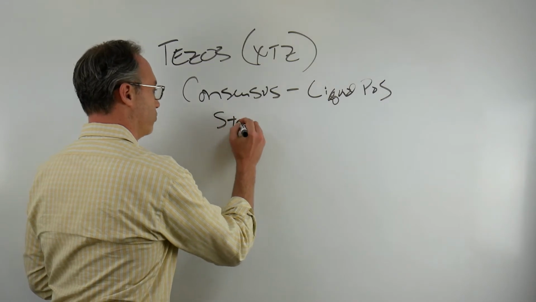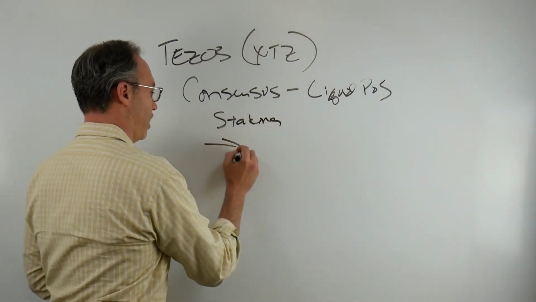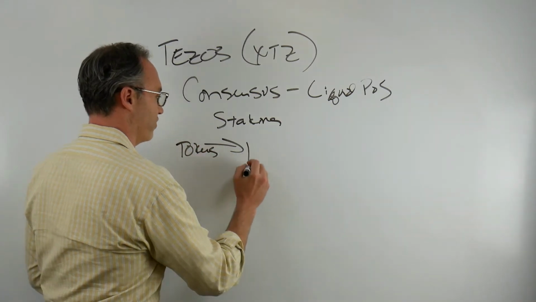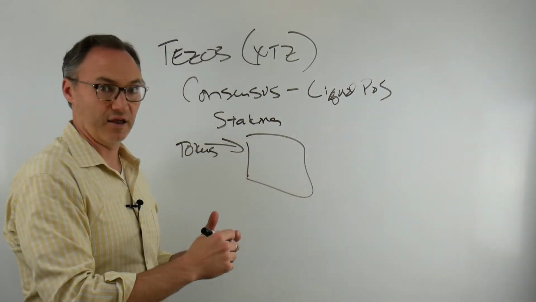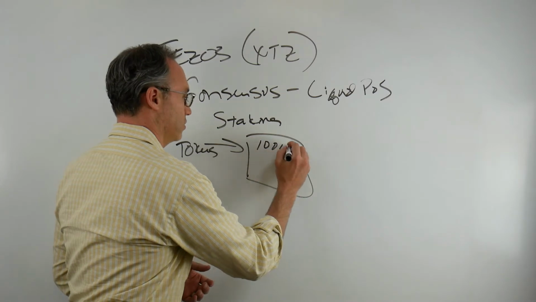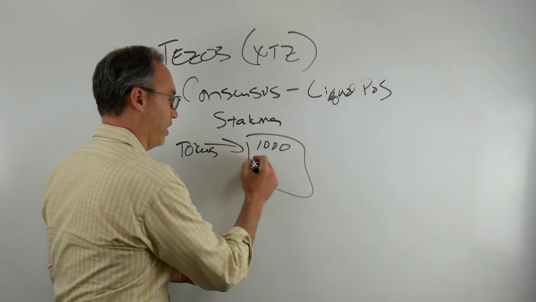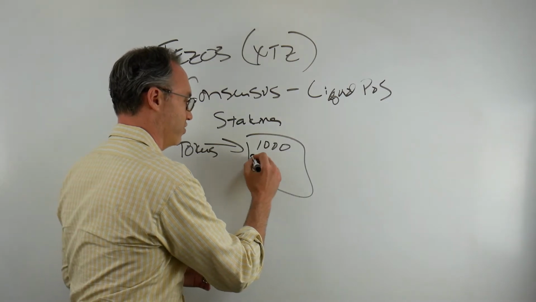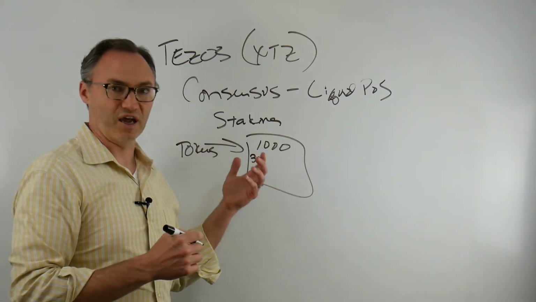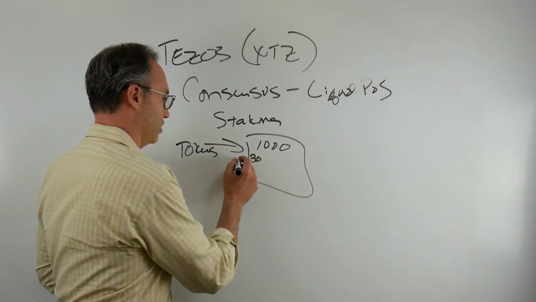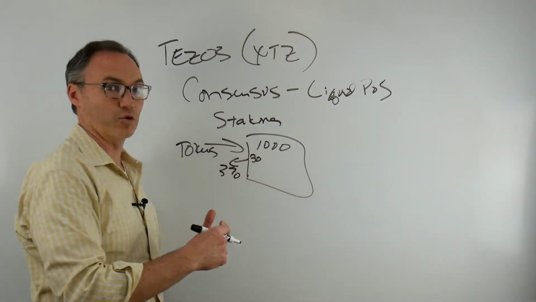So staking, or proof of stake, basically says I put some of my tokens in, I commit them, and if there are 1,000 tokens that have been committed for this particular block, and I have 30 of them, then I have a 3% chance of being the one to mine this block.